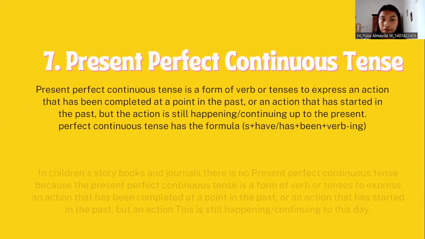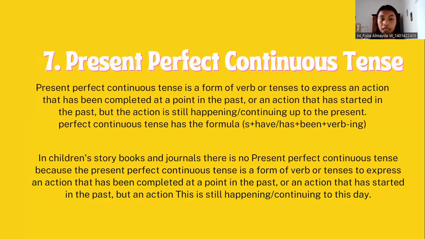So number 7, present perfect continuous tense. Present perfect continuous tense is a form of tense to express an action that has been completed at a point in the past, or an action that has started in the past, but the action is still happening or continuing up to the present.